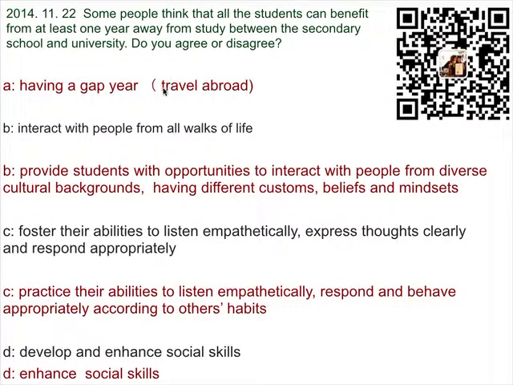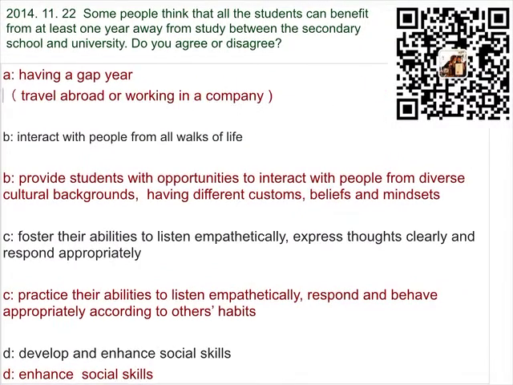So in this case, you can also further explain the gap year. You can say traveling abroad or working in a company. So we can further change this one for a year. In this one, you can express a more specific and precise meaning: traveling abroad or working in a company for a year. Now let's have a look at the next topic.